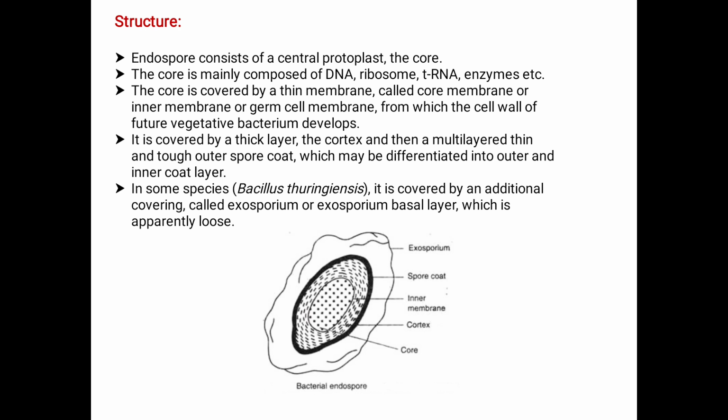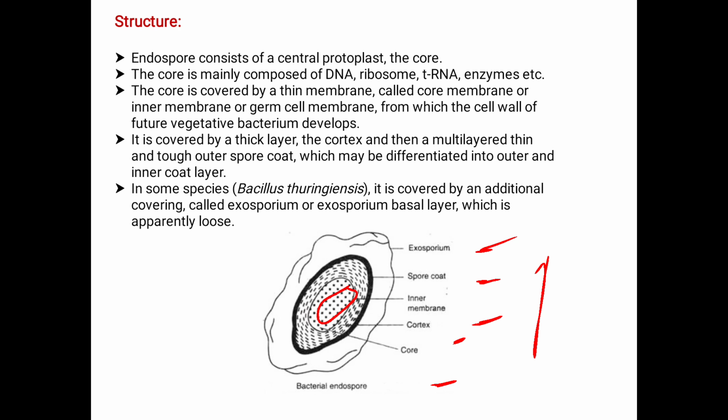Next comes the structure of the endospore. In the bacterial endospore we have the exosporium, the outermost layer, the spore coat, the inner membrane, the cortex and the core. The endospore consists of the central protoplast, which is called the core.